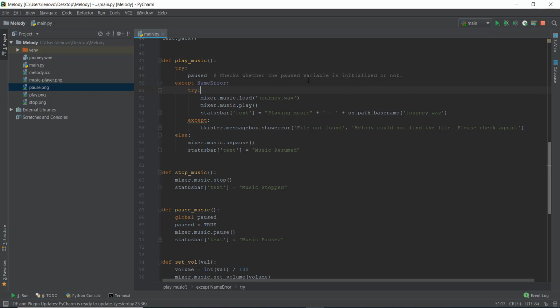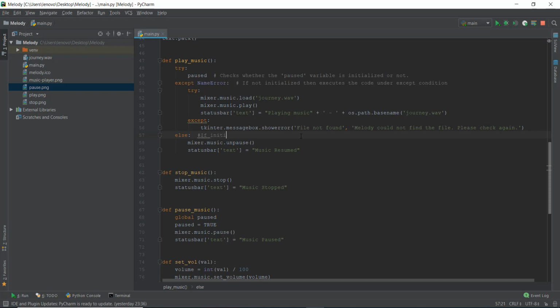And anyways, it checks whether the paused variable is initialized or not. If not initialized, yes, I wrote it correct this time, then it executes the code under the except condition.